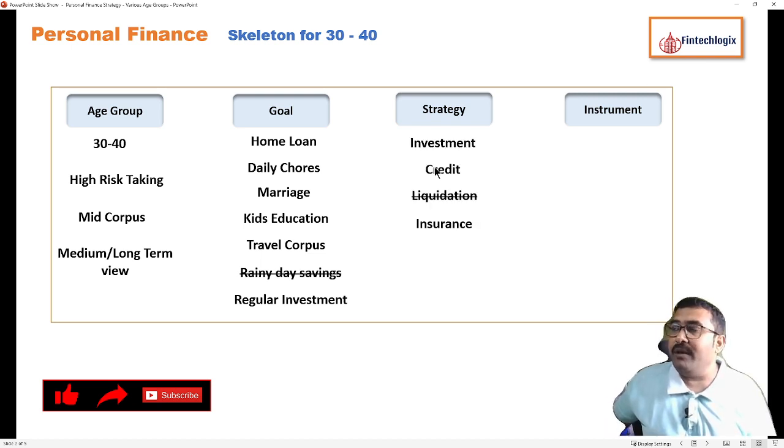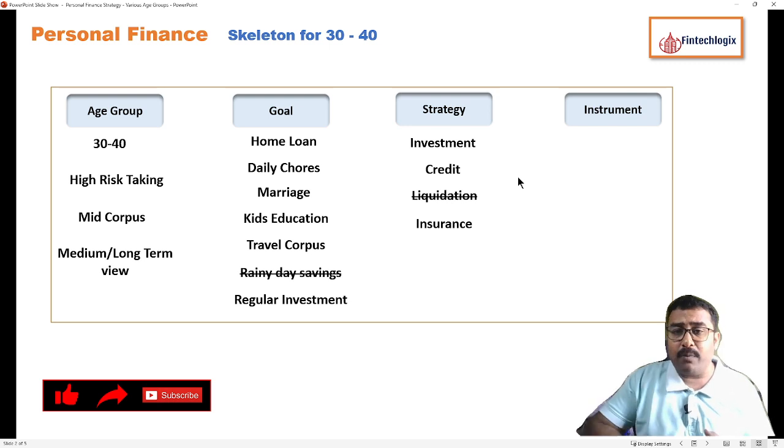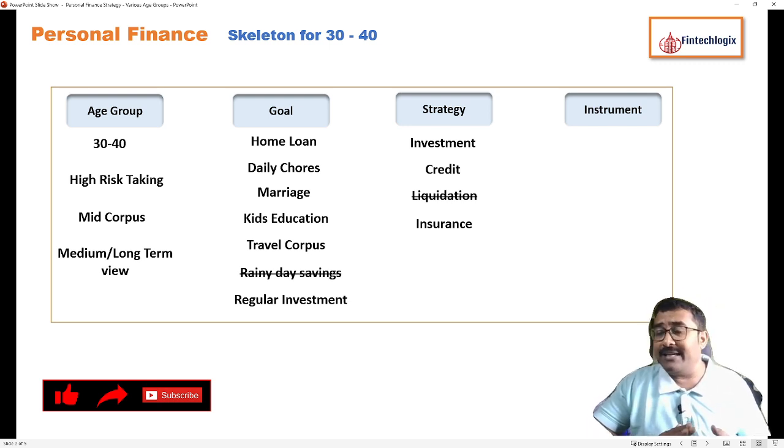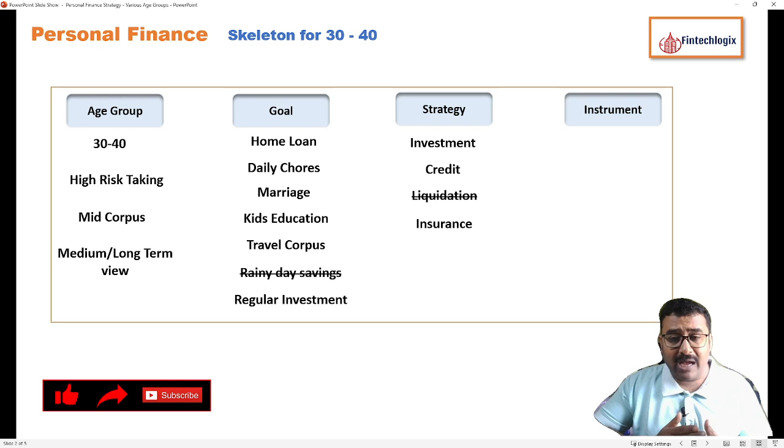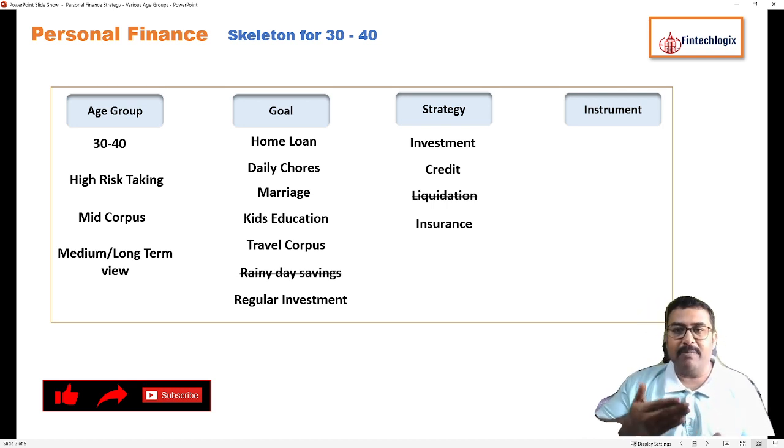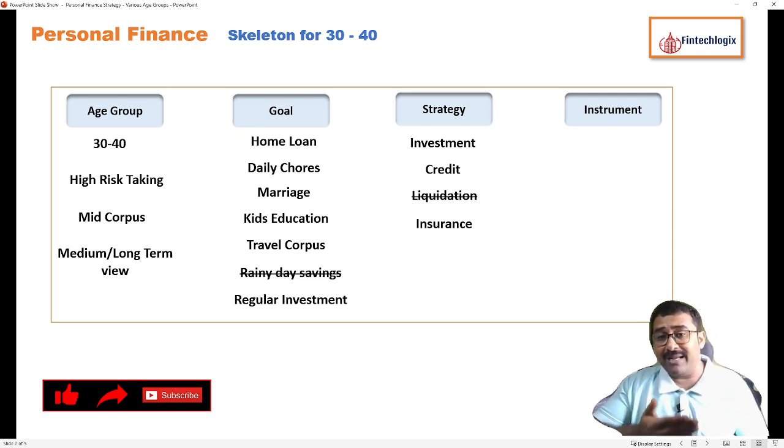Now, strategy. At this point of time, your primary strategies should be investment. How do I make my regular investments? Credit. How do I manage my home loan and my travel loans, etc.? And insurance, that I would need at this point of time, health insurance for me and my family. At this point of time, the 5 lakhs provided in case of single income, the 5 lakhs which is provided max by any company, might not be sufficient.